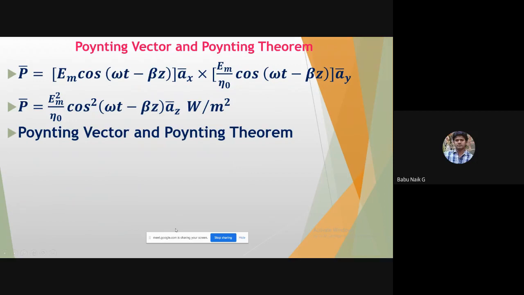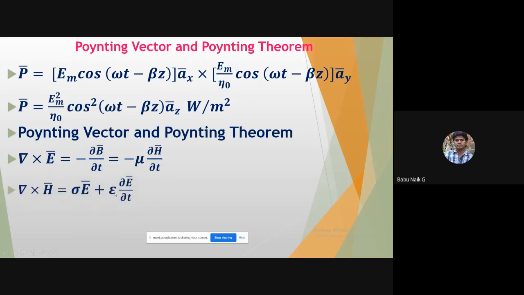The Poynting theorem comes from the Maxwell equations for time-varying fields. From the Maxwell equations I can write in terms of electric field as well as magnetic field. Del cross E bar is equal to minus dou B bar by dou t, which equals, in terms of the magnetic field, mu into dou H bar by dou t.